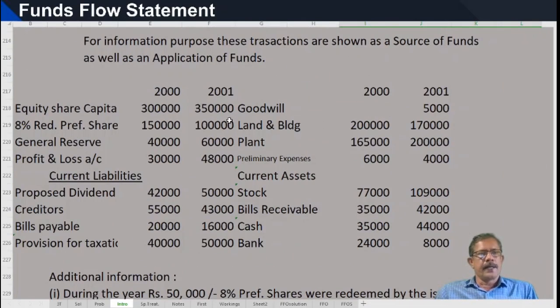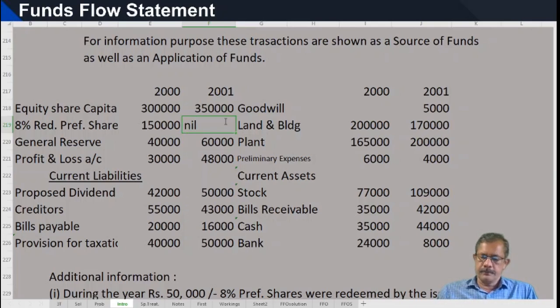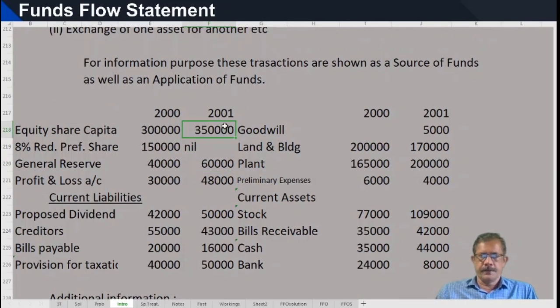Similarly, come to the balance sheet. See here, 8% redeemable preference shares nil, and earlier 4,50,000. Preference shares were redeemed by issuing equity shares of rupees 1,50,000.